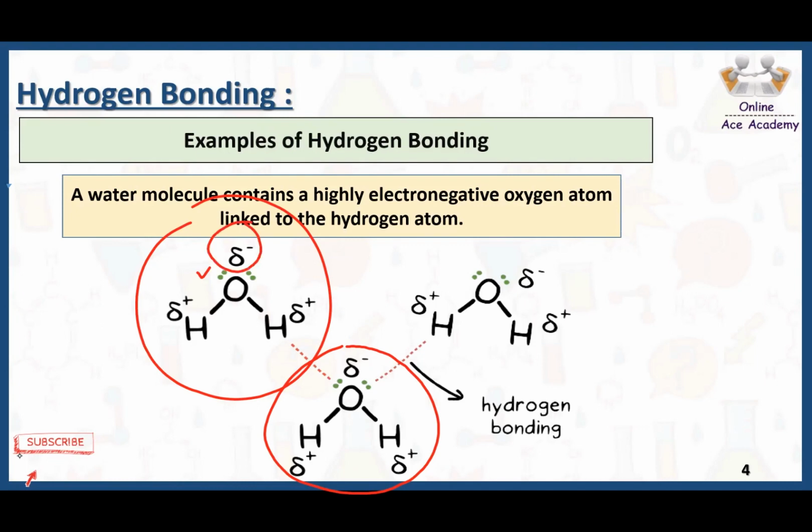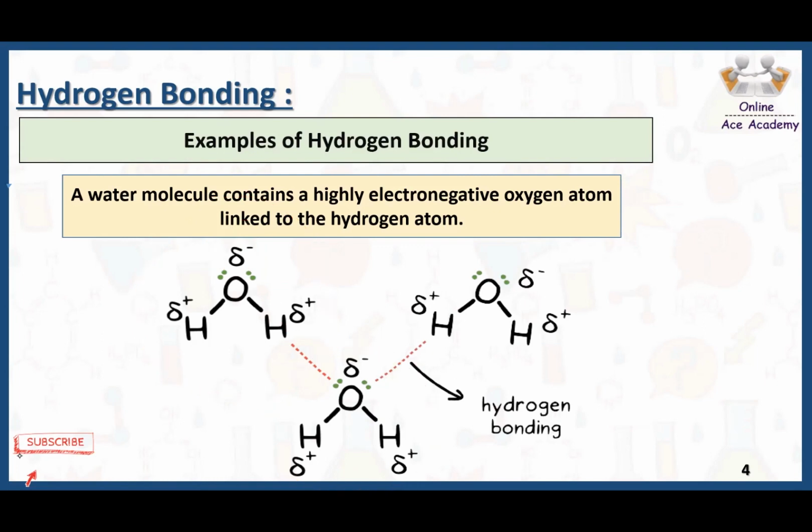Then oxygen gets a partial negative charge and this hydrogen gets a partial positive charge. Now the partial positive charge of one molecule and the partial negative charge of the other molecule start attracting each other. When they start attracting each other, an intermolecular force is generated between them, and that intermolecular force is specially called hydrogen bonding because in this one a hydrogen atom is involved.